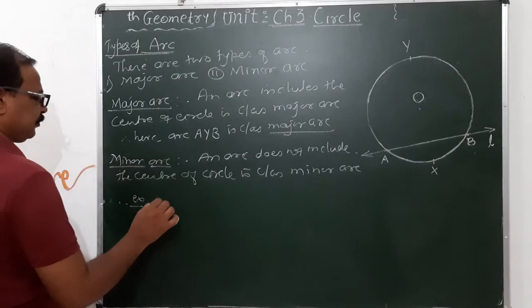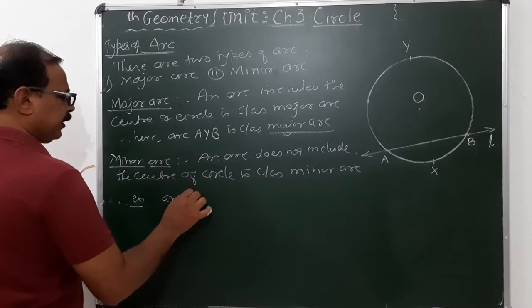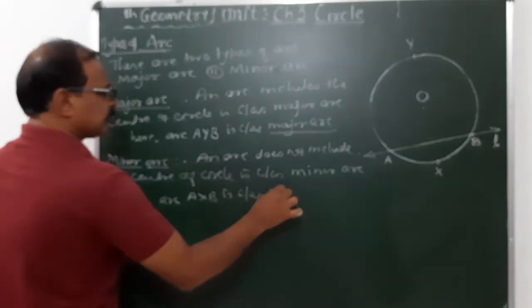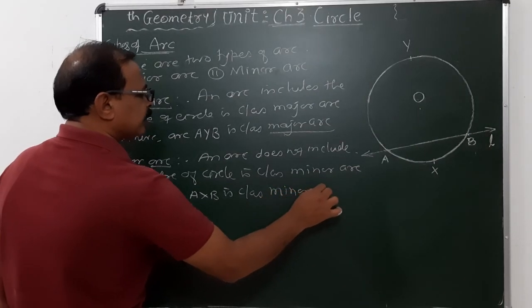Example here, arc AXB is called a minor arc.